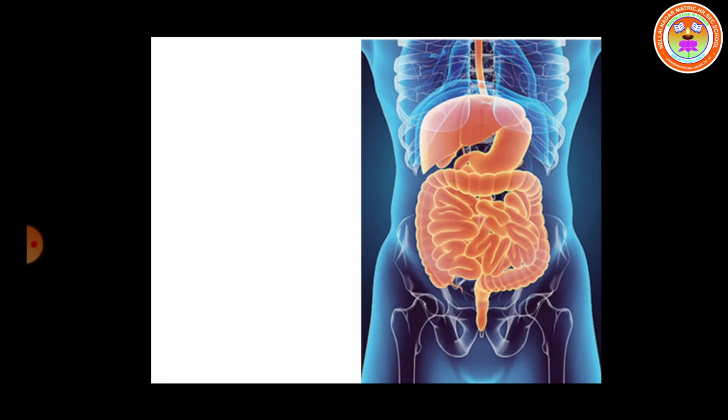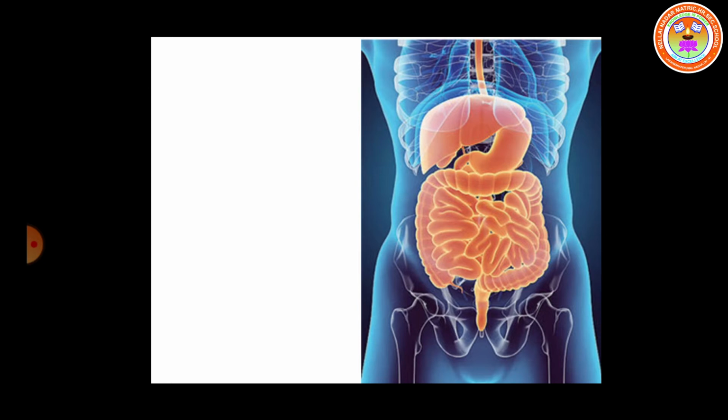For that, the digestive system converts the complex substances into simpler substances so that our body can use them. So, how does the digestive system work? The digestive system works in various steps.